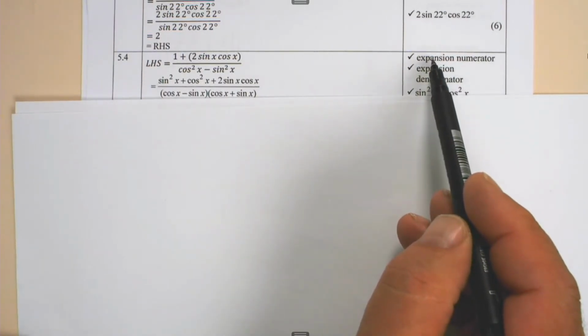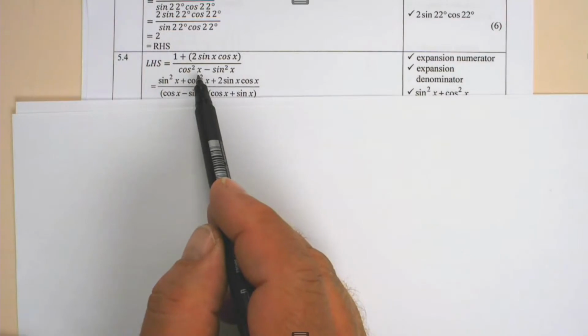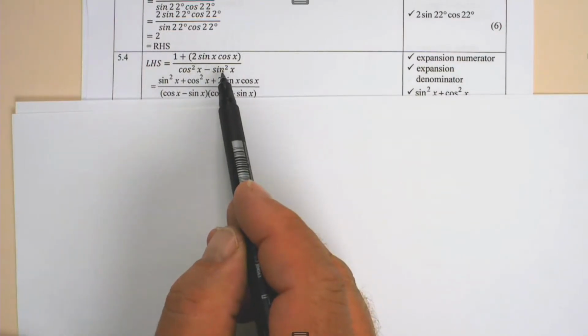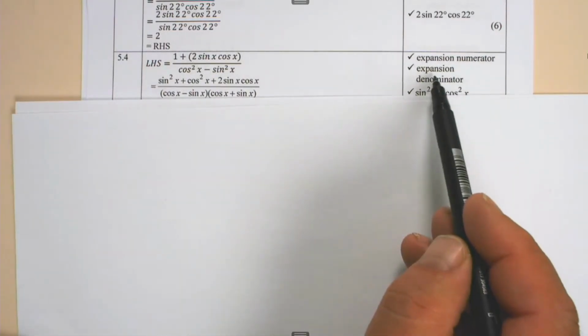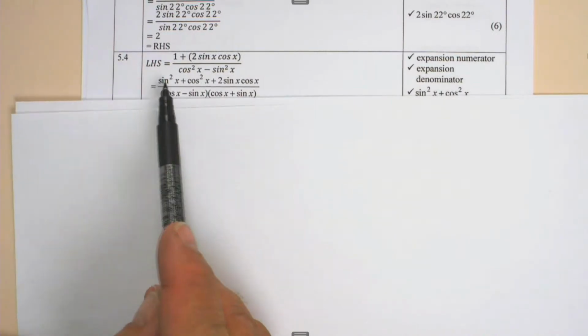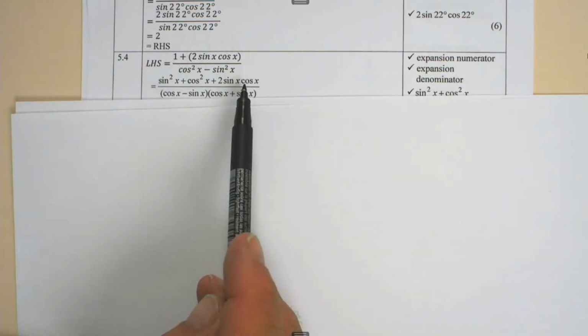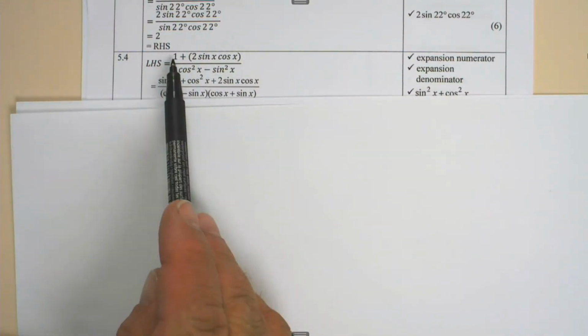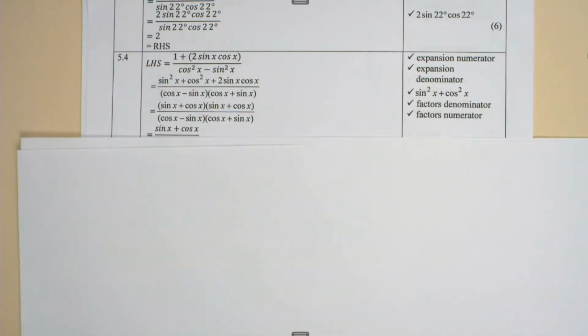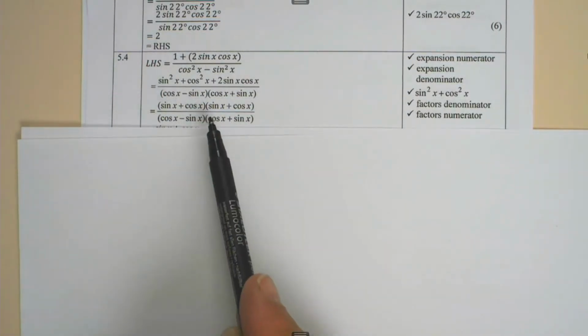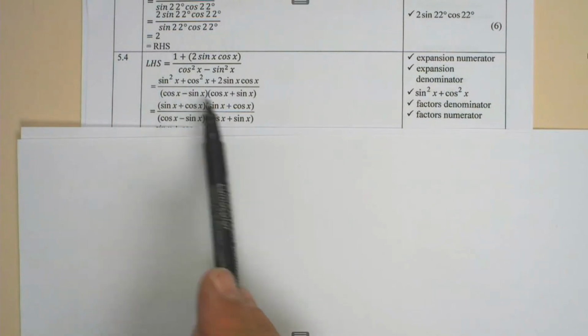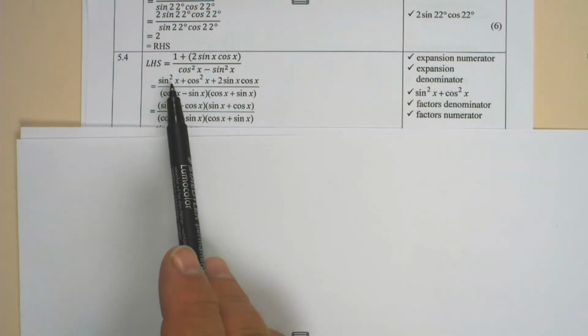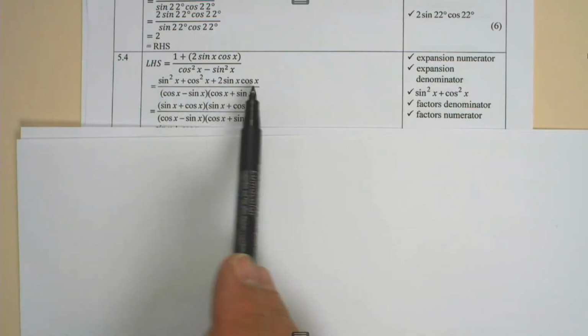1 mark for saying that the cos of 2x is cos squared x minus sine squared x. 1 mark for that. Then to change 1 to sine squared x plus cos squared x. 1 mark for that. And then to find the factors. If you're going to factorize the numerator, this here is sine squared x plus 2 sine x cos x plus cos squared x.